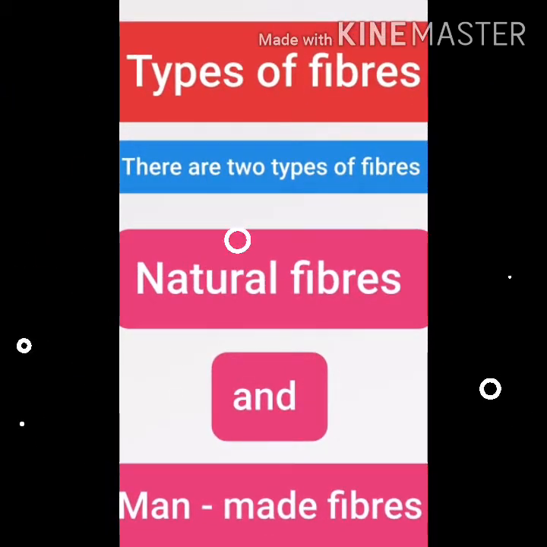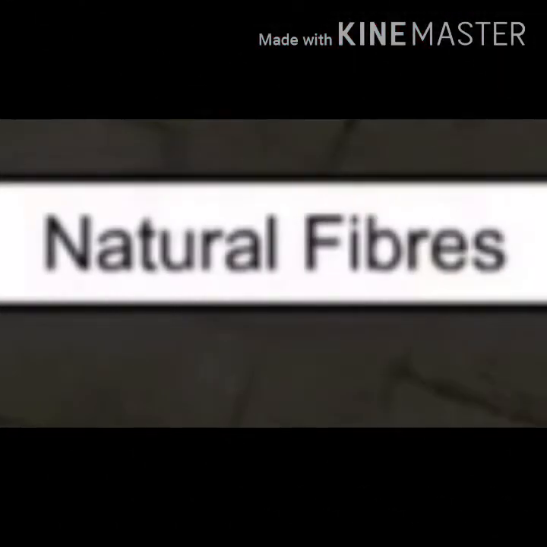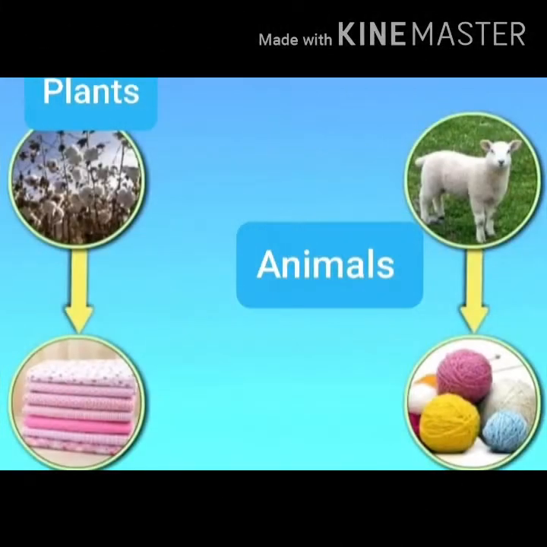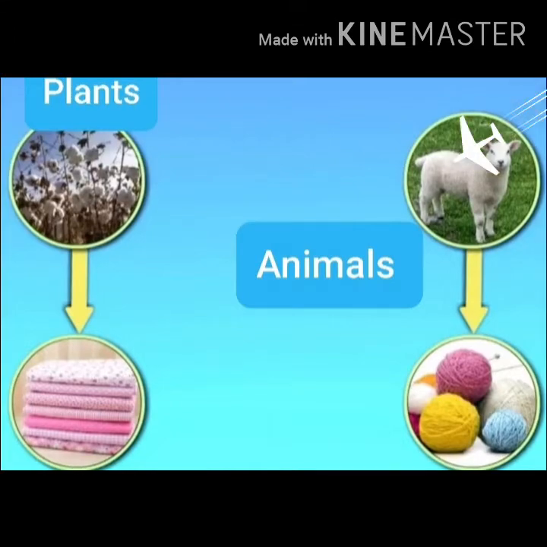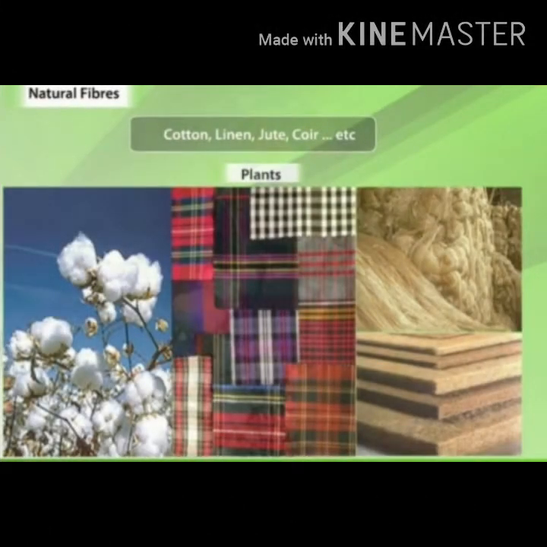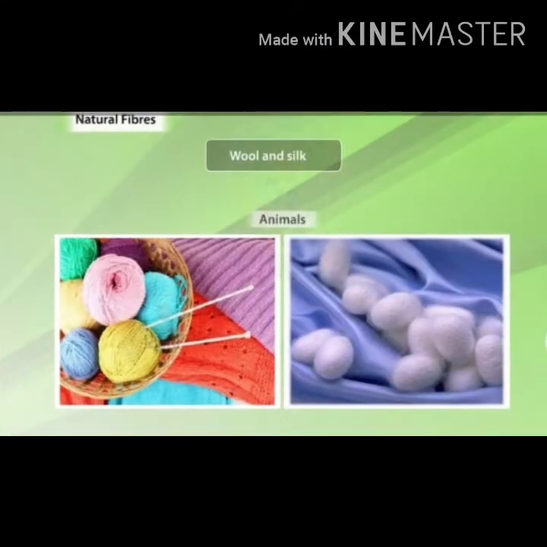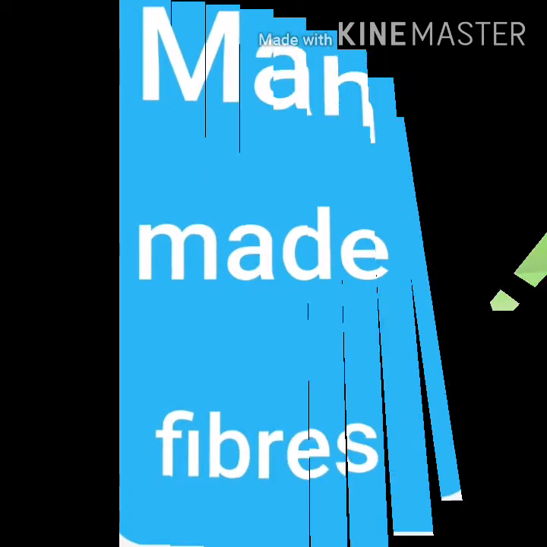Now let's learn the types of fibers. There are two types of fibers. They are natural fibers and man-made fibers. What are natural fibers? Fibers obtained from natural sources such as plants and animals are called natural fibers. For example, cotton, jute, linen, coir, etc. are obtained from plants. Wool and silk are common fibers which are obtained from animals.